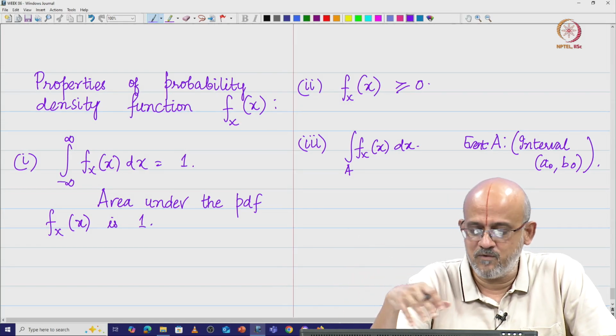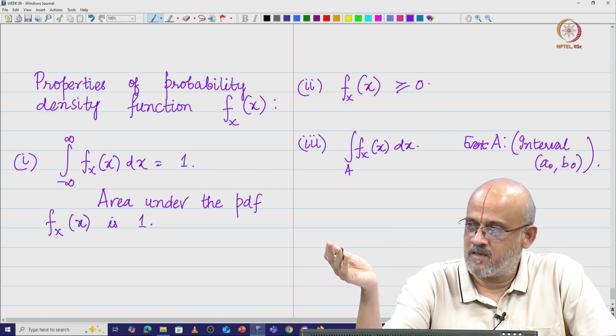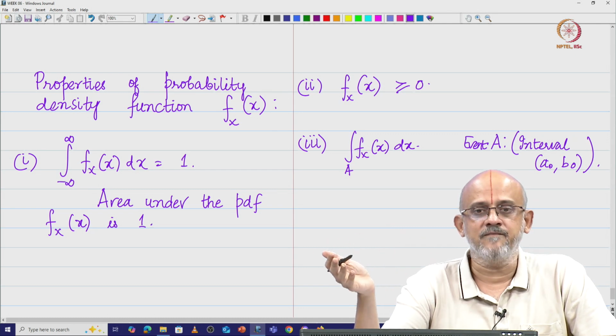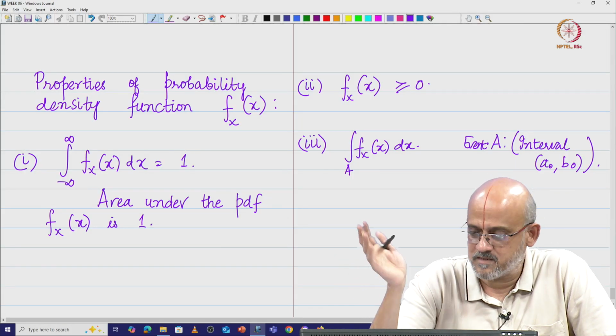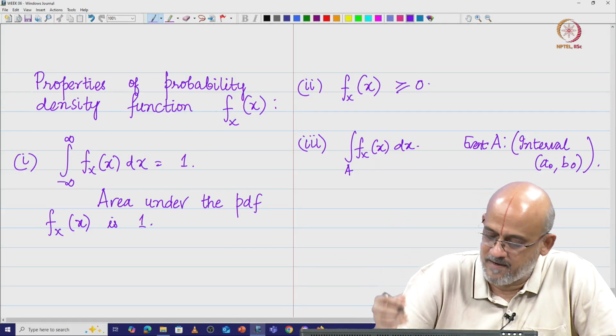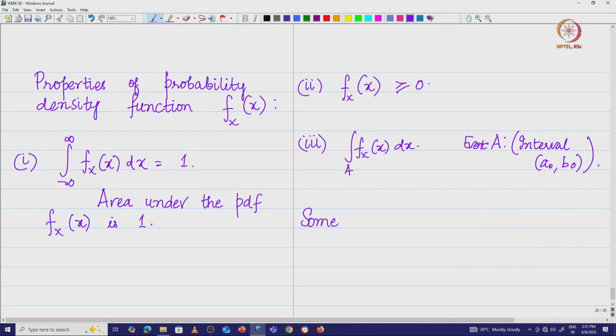So these are a few interesting things that we have. Like how we had some very important discrete random variables, here we are going to look at some important continuous random variables, the 3 most important of them. The first one, so some important continuous random variables.